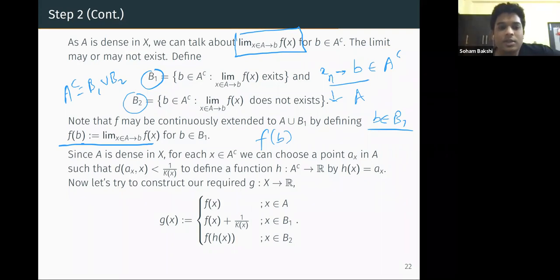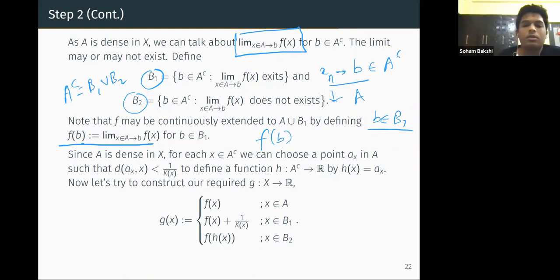F was a function from A to R, so F is not defined on anything not in A. Now we define F outside A: F(b) is the limit of F(x) when x is in A and converging to the point b. If the limit exists, then F(b) can be defined in such a way that it is continuously extended. But remember, we need a discontinuous extension, not a continuous one.